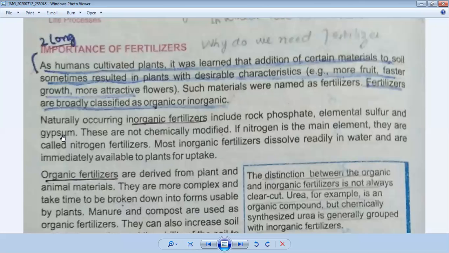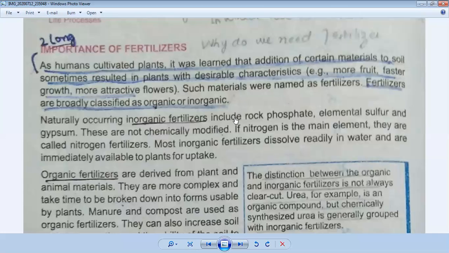In this page it is written as a paragraph, but when you attempt it in your board exams, you will give the heading of classification of fertilizers. There are two types of fertilizers: organic and inorganic. Then you will give the heading of inorganic fertilizers, and first you will write the definition of inorganic fertilizer. Naturally occurring materials which are not chemically modified are called inorganic fertilizers. After that you will give the heading of examples of inorganic fertilizers.